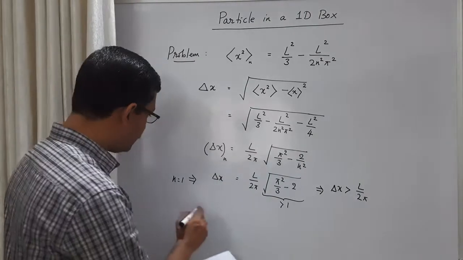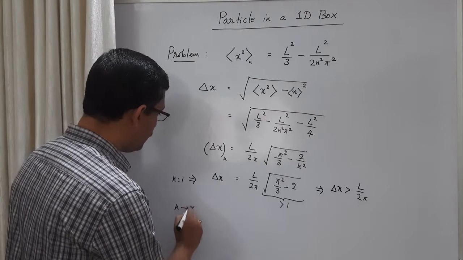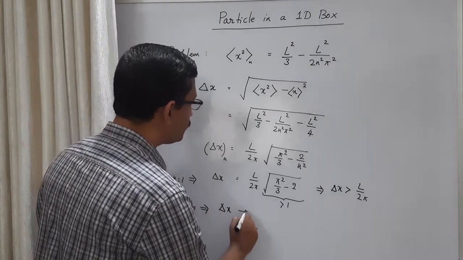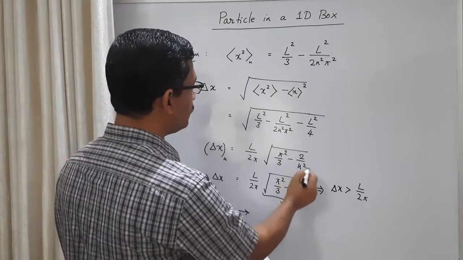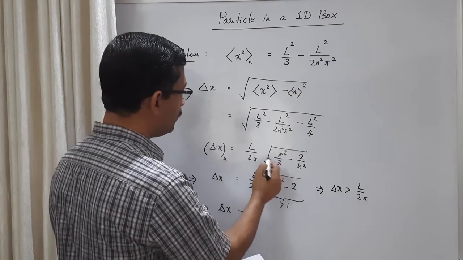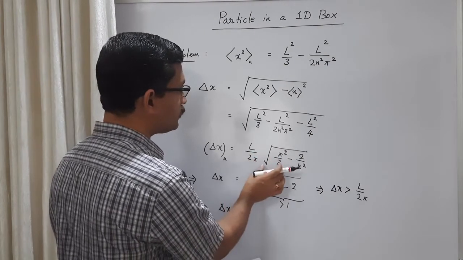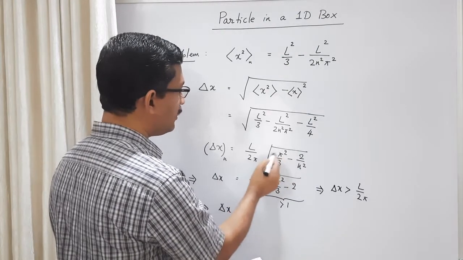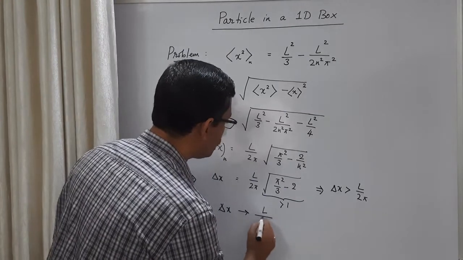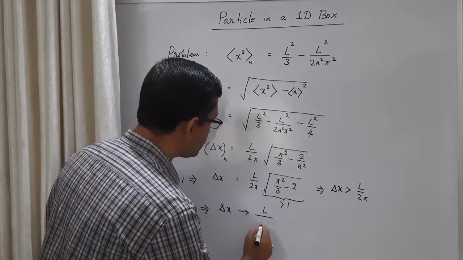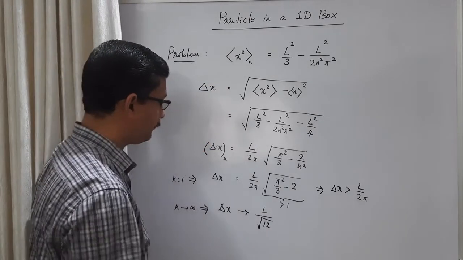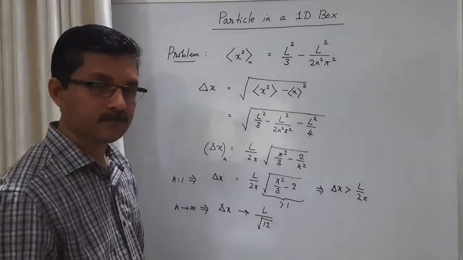And another result: as n tends to infinity, what is the uncertainty in position? When n tends to infinity, the 2/n² term will go to 0. Then what you have is L/(2π) times the square root of π²/3, and this π will cancel. Then what you have is L/(2√3), or you can say L/√12. Δx tends to L/√12.